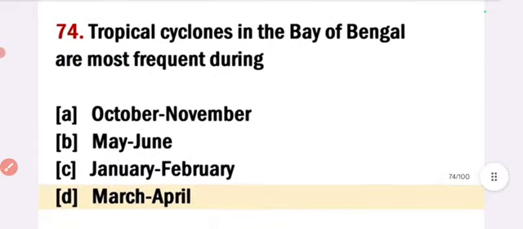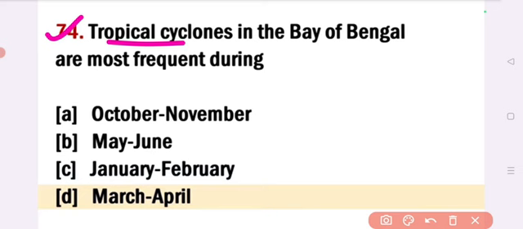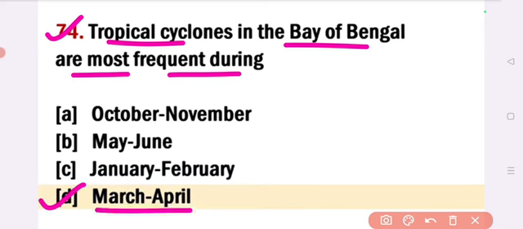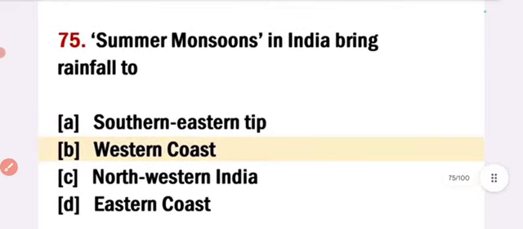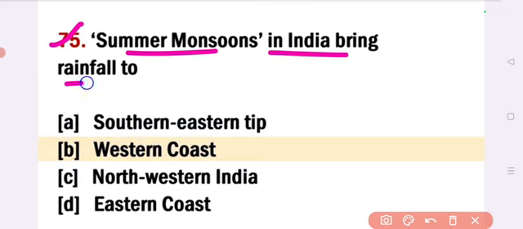Next question is, the tropical cyclones in the Bay of Bengal are almost frequent during. Answer option D, March April. The tropical cyclones in the Bay of Bengal are almost frequent during March April. Next, summer monsoons in India bring rainfall to. Answer option B, western coast. Summer monsoons in India bring rainfall to western coast.